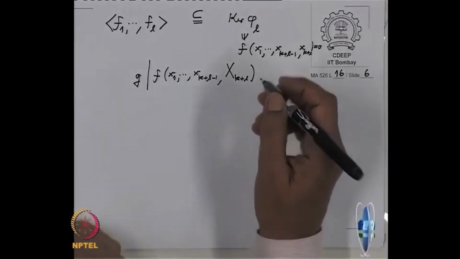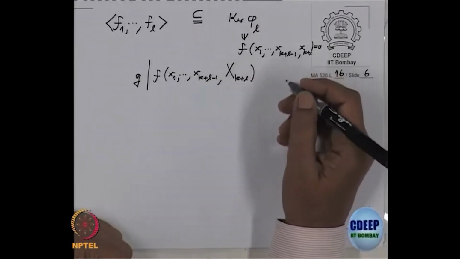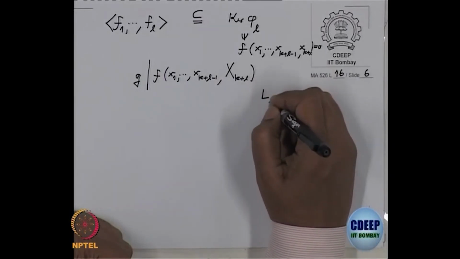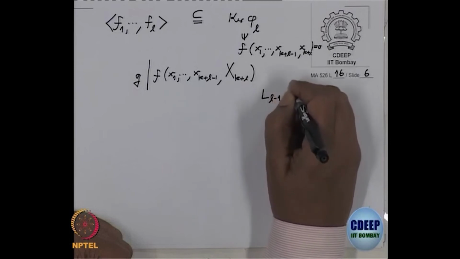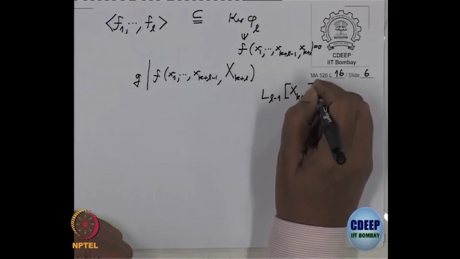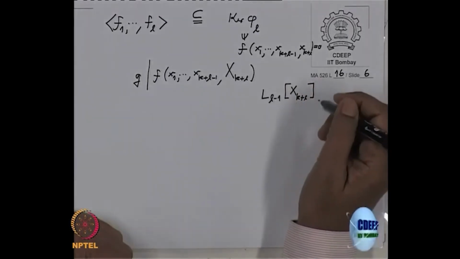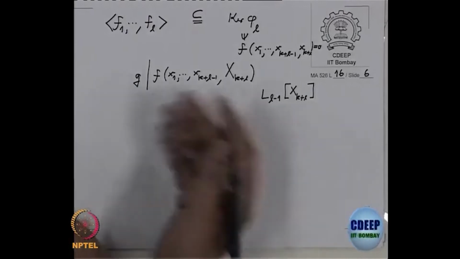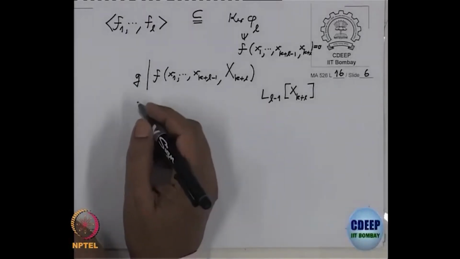This division is in the ring with variable x_{k+L}. So that means, just write down what it means.